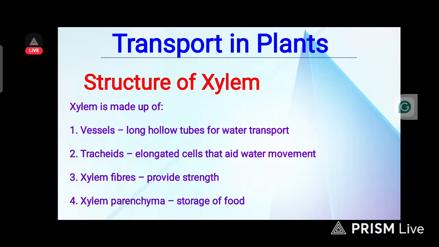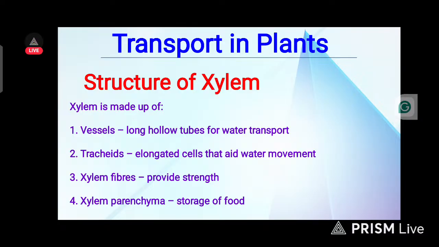We are discussing xylem. What are the structures of xylem? Xylem is made up of different structures. Number one, we have vessels. Vessels in xylem are long hollow tubes for water transportation. Number two, we have tracheids, elongated cells that aid water movement.